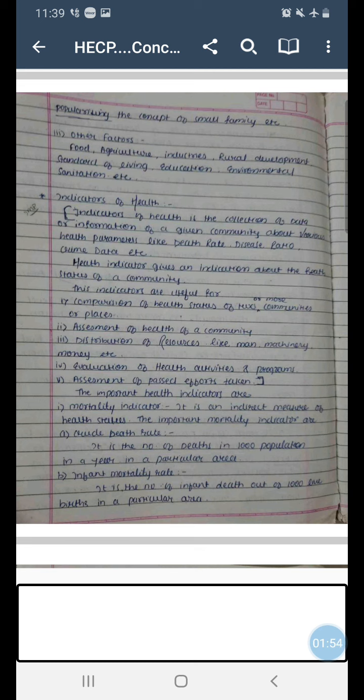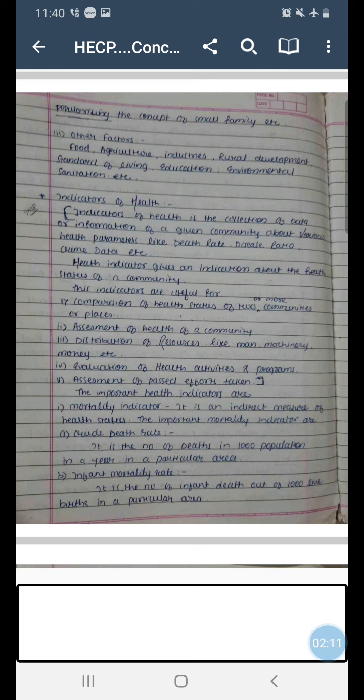or even if government wants to allocate budget to a particular state or to a particular region, then on the basis of these parameters it comes to a conclusion how much fund is to be allotted to which area.